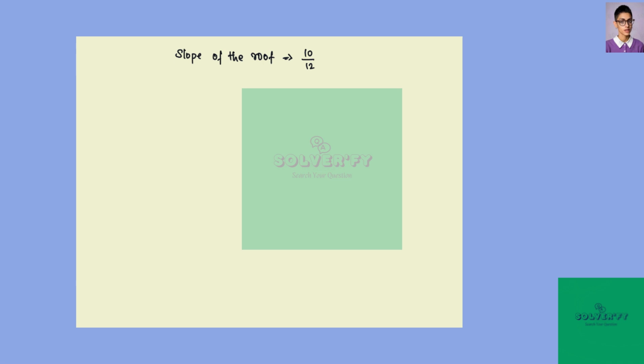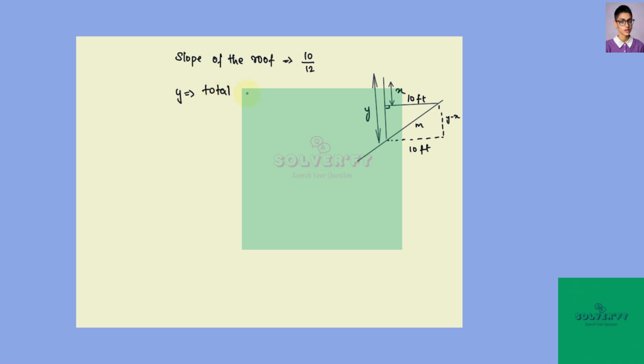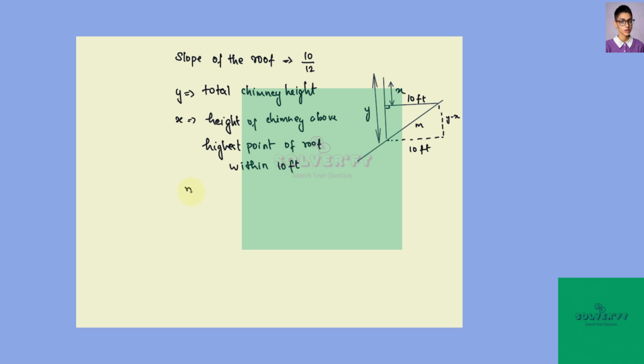So the simplified diagram will be this figure, where y represents the total chimney height, and x represents the height of the chimney above the highest point of the roof within 10 feet, and m is the slope of the roof, and we are given the slope as 10 by 12.